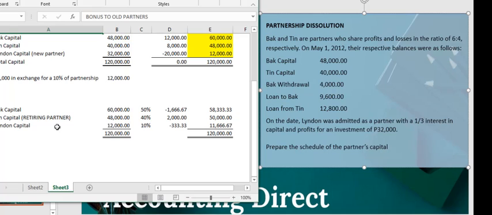In retirement or withdrawal of a partner due to retirement or death, there's also a bonus. It's either to the living partner or to the remaining partner. So here in our sample, the remaining partners absorb, because usually, if someone leaves, if someone retires, it's really with our goodwill for them to leave. So we will really give them a good cut in the business, right?